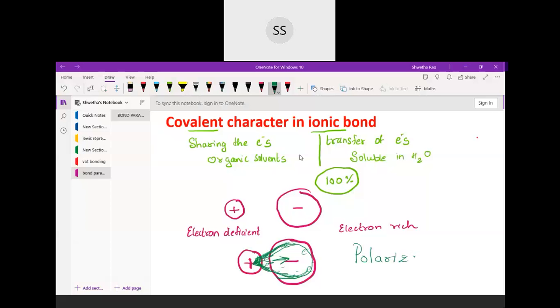So this whole process, where there is a shift of the electrons from the anion towards the cation, is called polarization. Polarization is a phenomenon where there is a shift of the electron cloud from the anion towards the cation. This electron cloud is just getting tilted towards the positive ion.